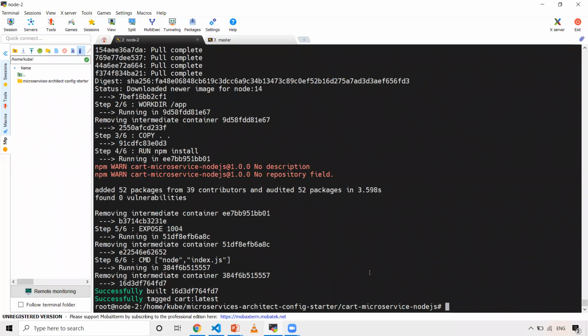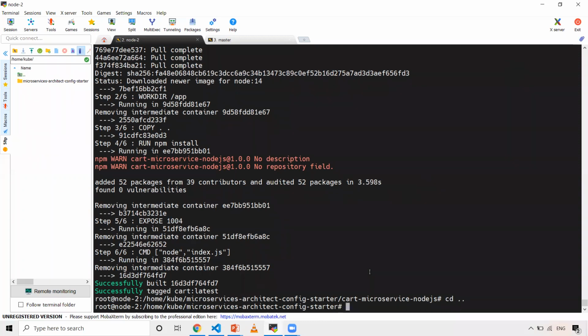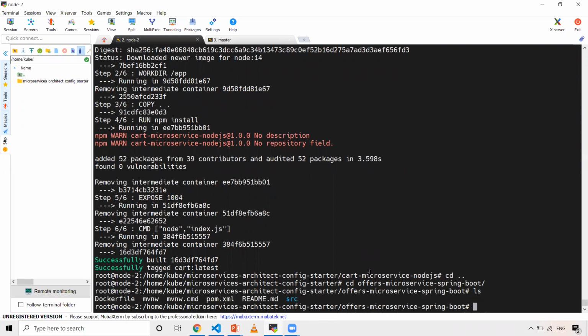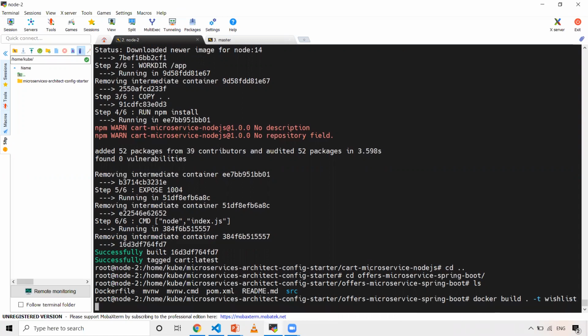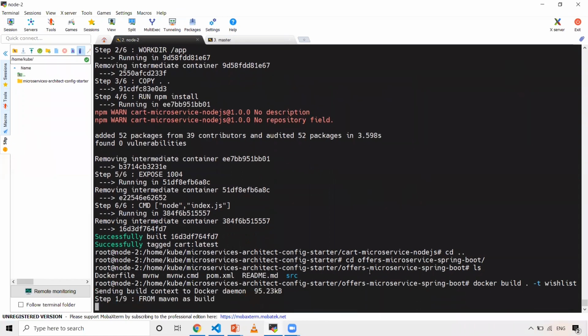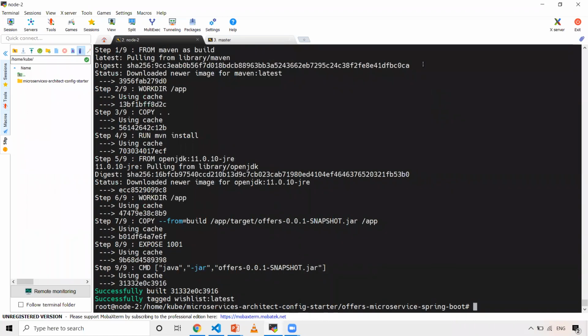My cart application image is done. So let me go to offers. So let's build this one as well. Docker build . -t wishlist. It will take a little time to build. Oh, it took very little time.